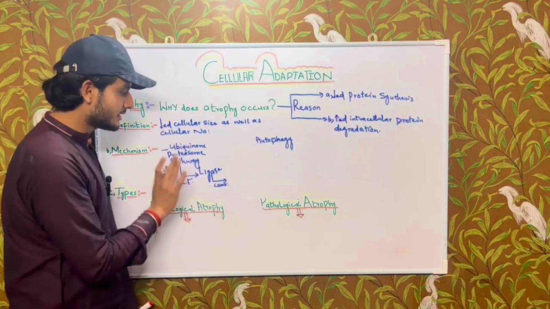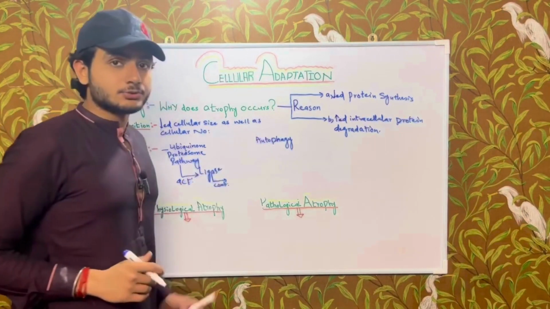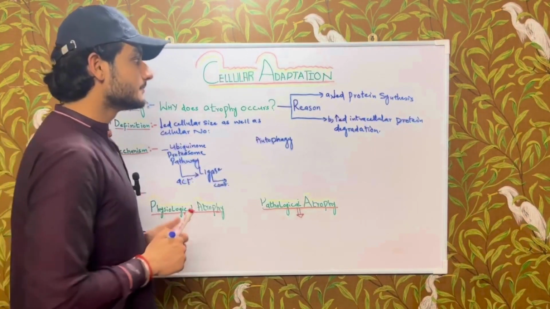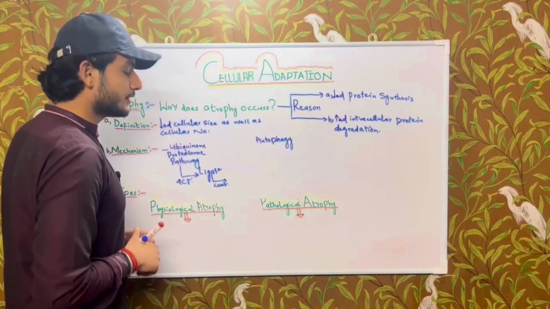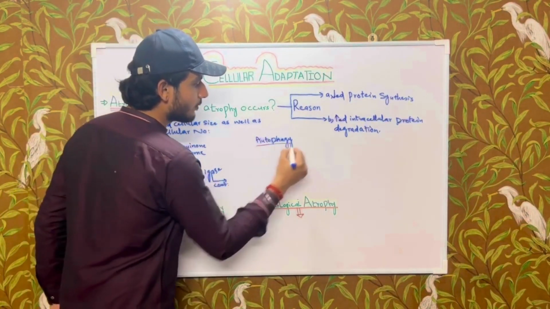The first pathway is the ubiquitin proteasome pathway. There is also a second mechanism involved in atrophy, which is autophagy.